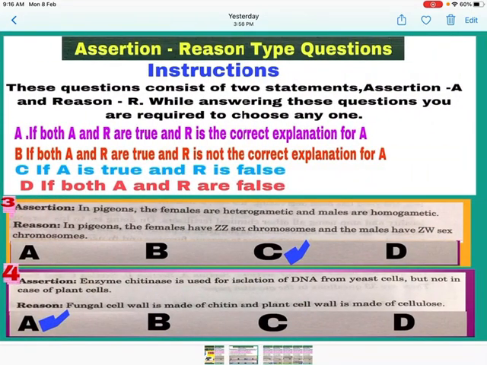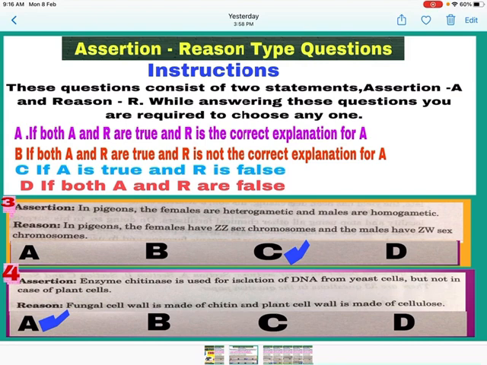Question 3. Assertion. In pigeon, the females are heterogametic and males are homogametic. Yes, it is correct statement. In birds, female has two types of sex chromosome, thus they are heterogametic, while males have only one type of sex chromosome and are homogametic.